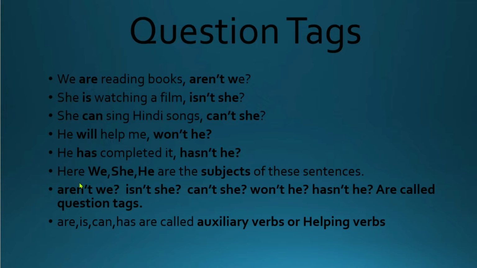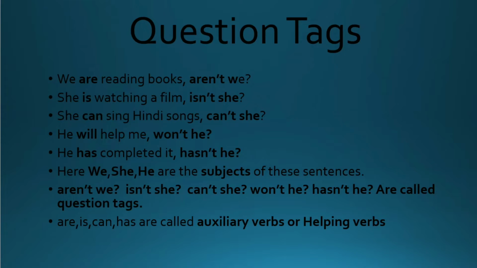Here, we, she, he are the subjects of these sentences. Aren't we? Isn't she? Can't she? Won't he? Hasn't he? are called question tags. Here, are, is, can, has are called auxiliary verbs or helping verbs.